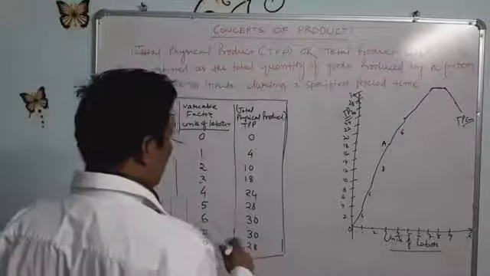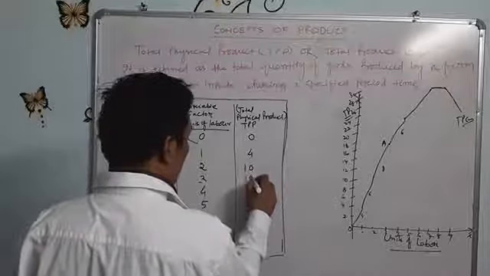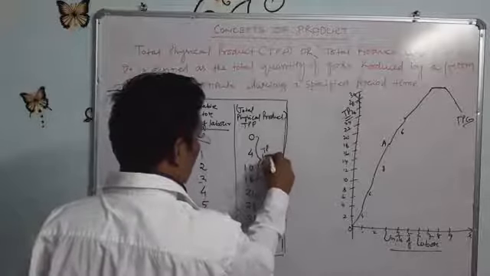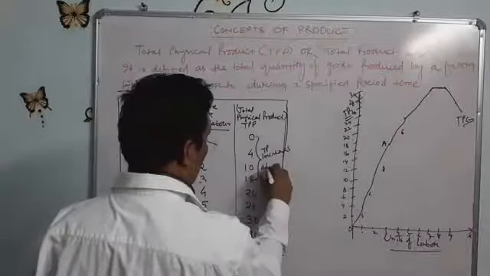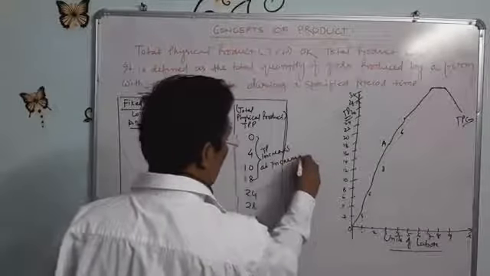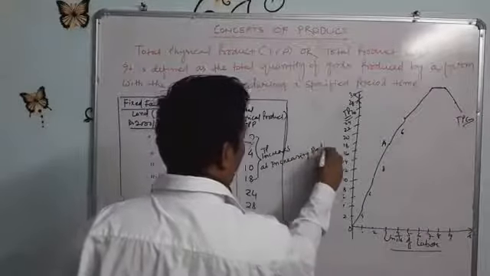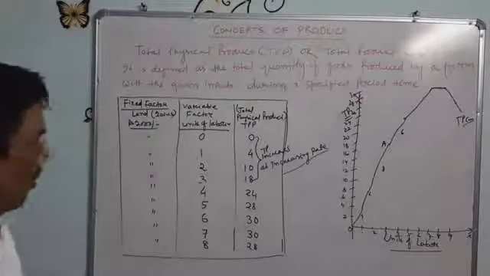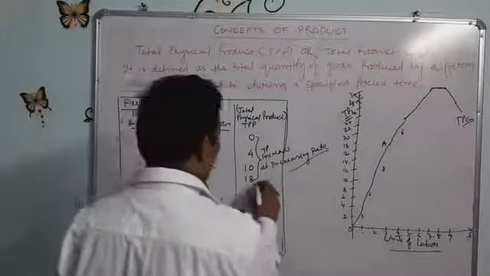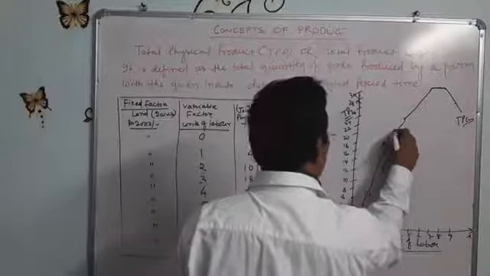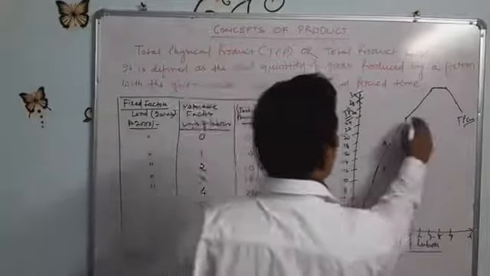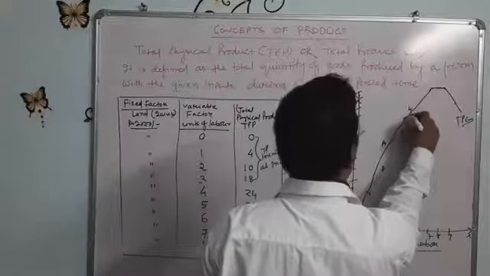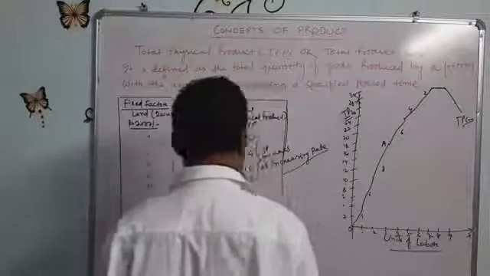The total product increases at an increasing rate, that is 4, 6, 8, up to point A. After that, the total product increases from 18 to 24, which is 6, and from 24 to 28, which is 4, and then 2, then it is 0.